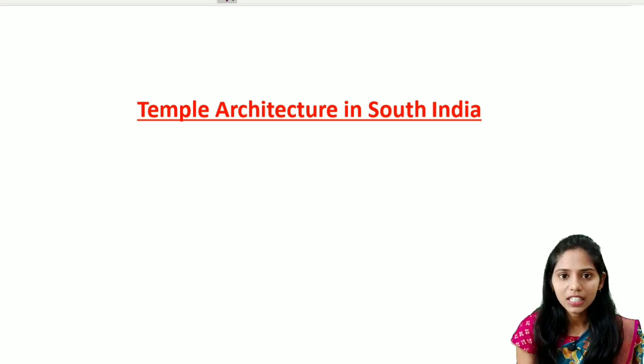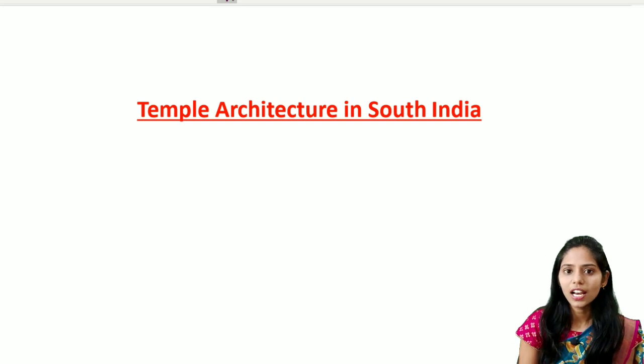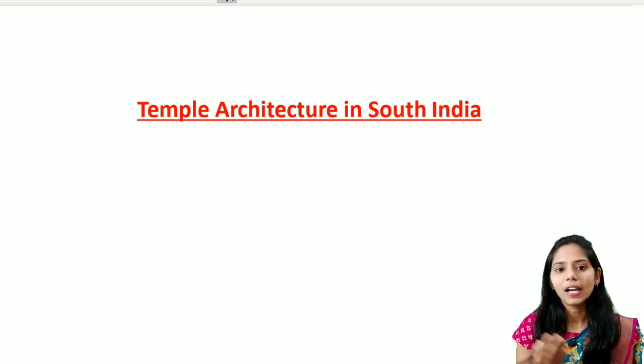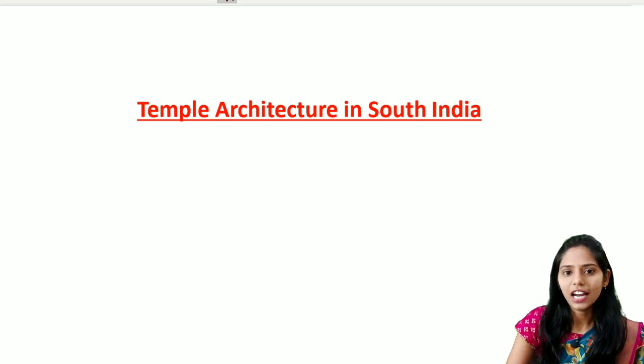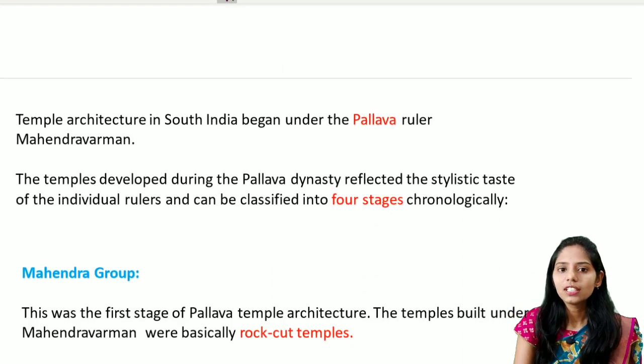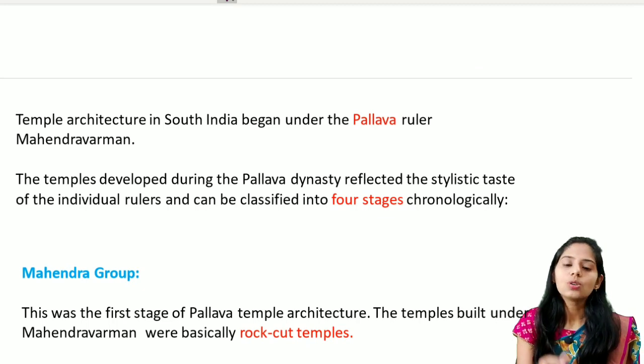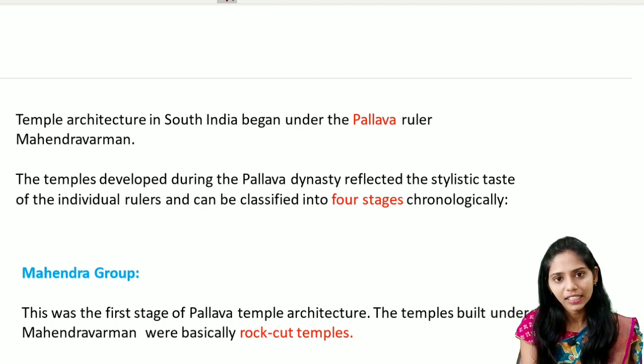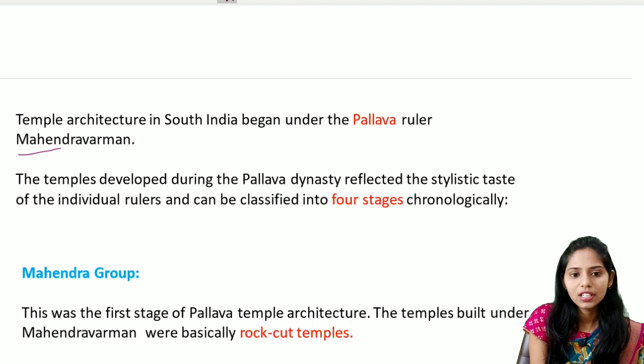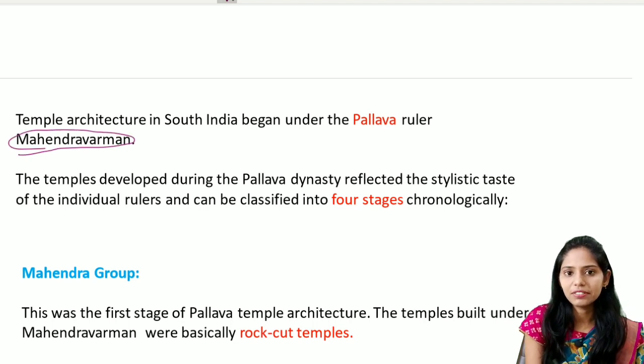They include the Dravidian style, the Hoysala art, Vijayanagara art, Pala and the Sena, and so on. So let's get started with our art lecture today. If you see the temple architecture mainly in South India, it began during the time period of the Pallavas. The main Pallava ruler who patronized South Indian temple architecture was Mahendravarman. You should remember this name, Mahendravarman.